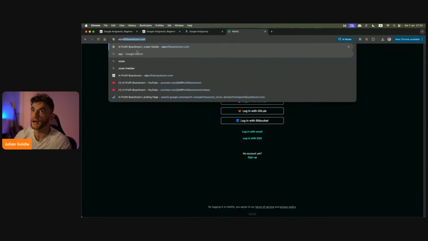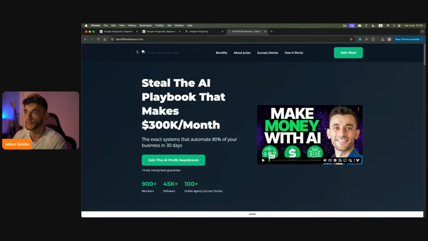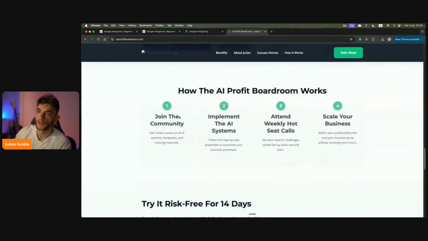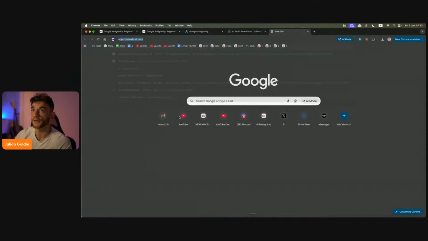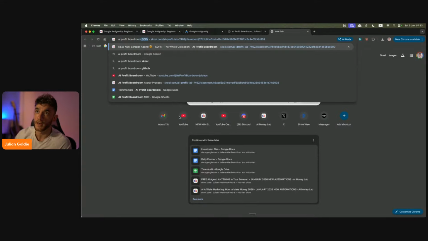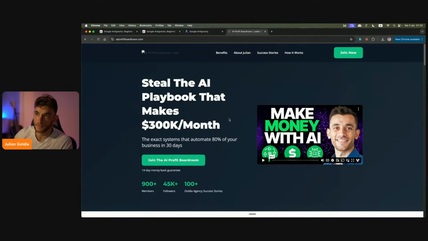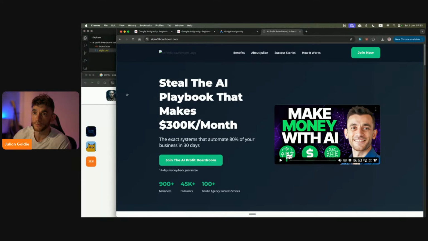And that's actually how we built the AI Profit Boardroom website. We used a tool called Manus to build this out, but you can see how we built the page. This page was automated with AI. I don't code, as I've already said. And if we go onto Google, for example, and we type in AI Profit Boardroom, you can see that website ranking number 1 for its keyword, right? So the page wasn't just automated with AI, it actually ranks on Google and everything else.